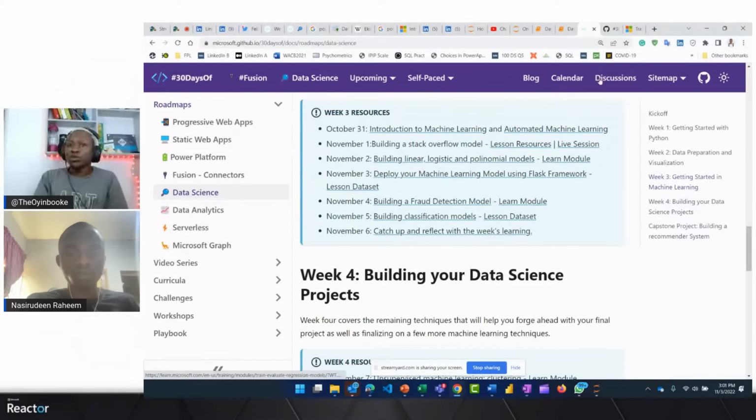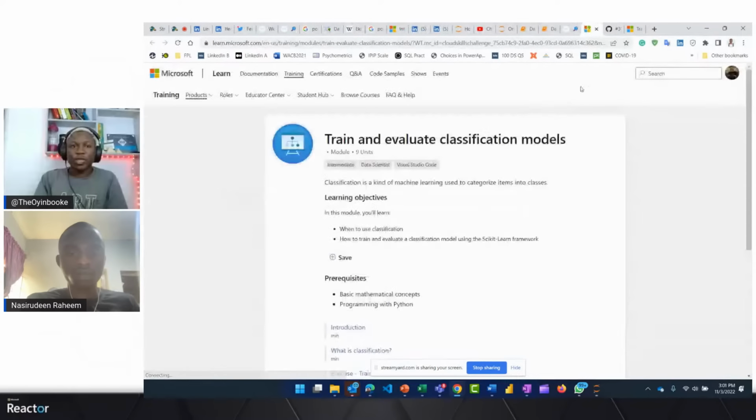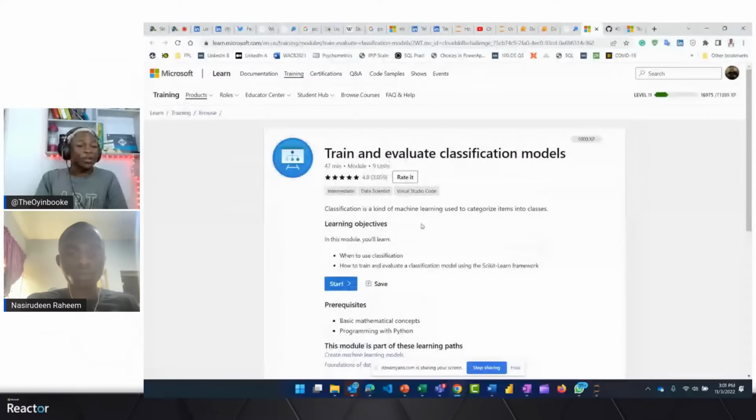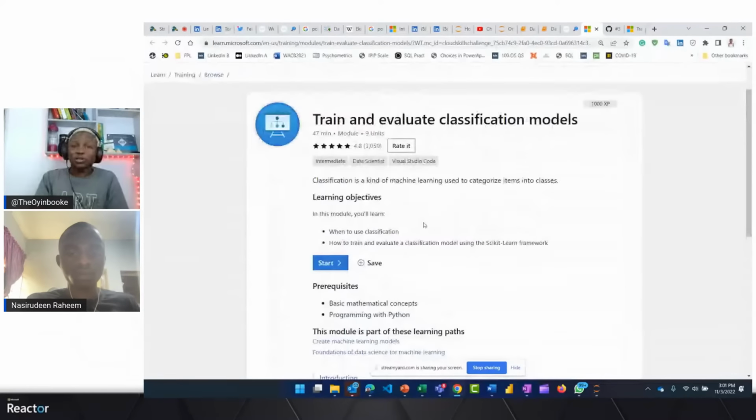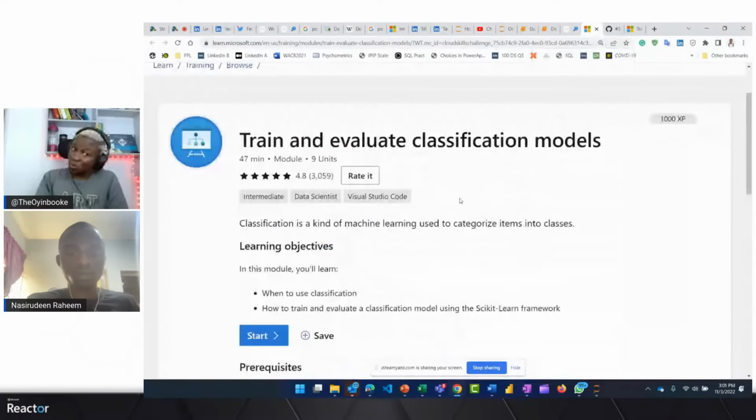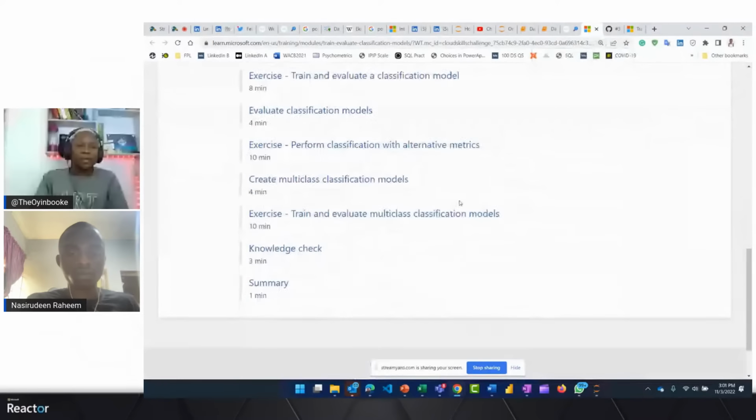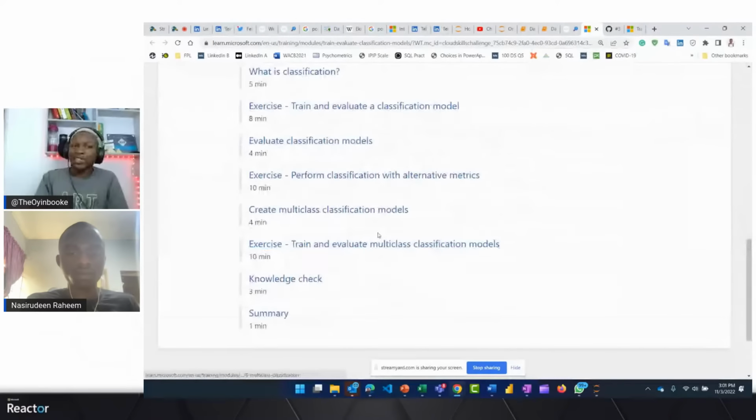If you click on Learn modules, it takes you right here to Microsoft Learn. And from Microsoft Learn, you see the resources. They also teach you how to build a classification model like what we're doing now. We're using a different data set, but you'll be able to do yours and deploy as well right here.